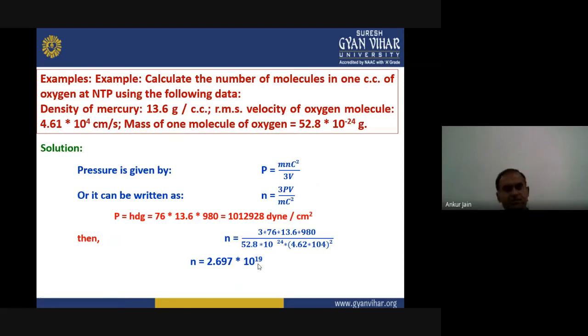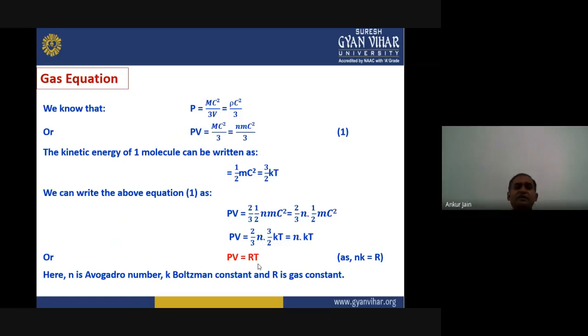Now we will see how to derive our ideal gas equation from this expression of pressure exerted by the gas. So we know that the pressure is given by mc² upon 3V, or equals ρc² upon 3. We can rearrange it: PV equals mc² upon 3 equals nmc² upon 3.